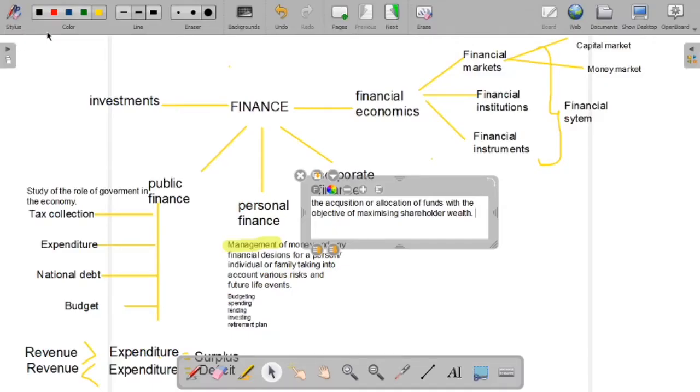Investment means the decision or purchase of an asset, may it be a financial instrument or a non-current asset, for the purpose of return. Because in investment concept, there is no profit. There is no term called profit. There is only the term called return, right? It revolves around the term return.